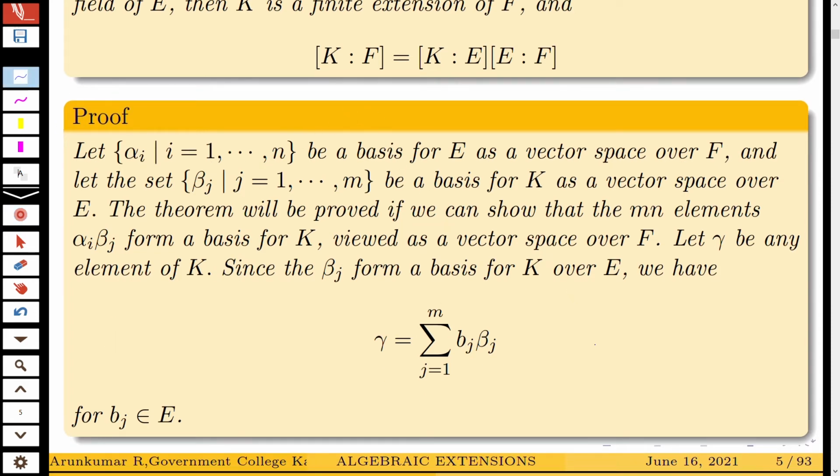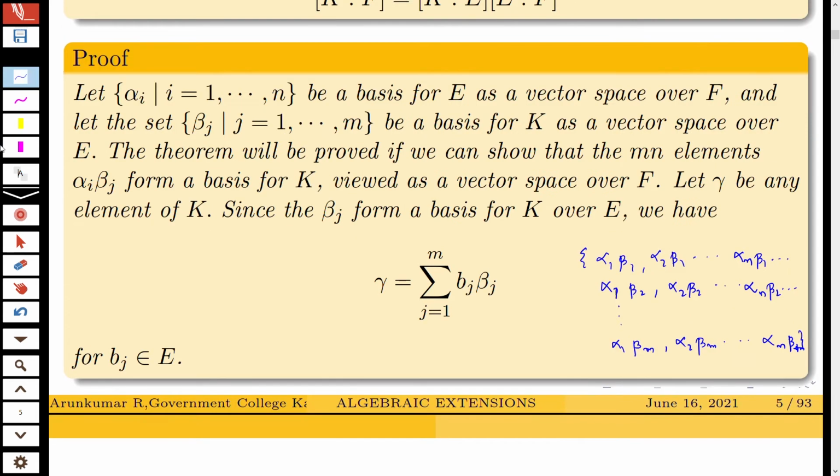that is, this set: alpha_1 beta_1, alpha_2 beta_1, etc., alpha_n beta_1, etc., alpha_1 beta_2, alpha_2 beta_2, etc., alpha_n beta_2, etc., alpha_1 beta_m, alpha_2 beta_m, etc., alpha_n beta_m, is a basis for K.